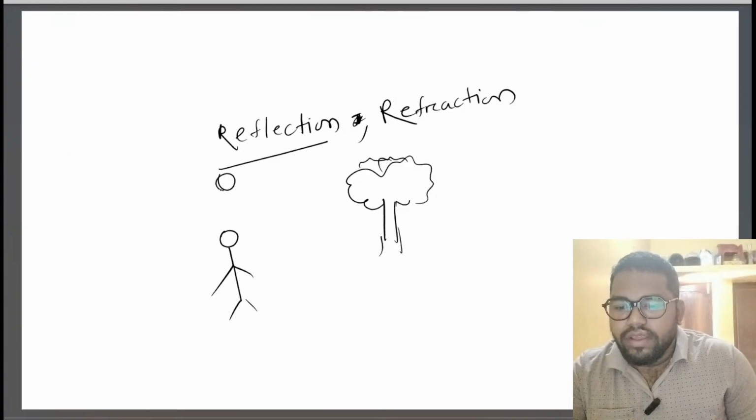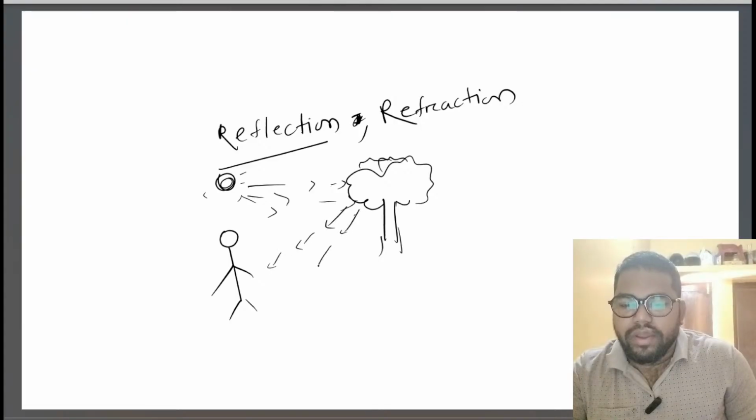Then this is the sun. Rays are coming to strike, and these rays are going everywhere with a certain angle. Some amount of light we are able to catch, and hence we say yes, this is a tree.